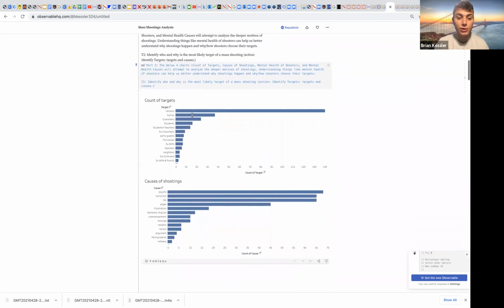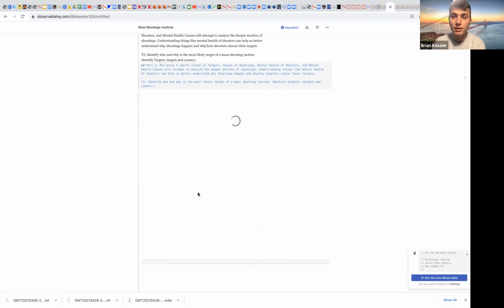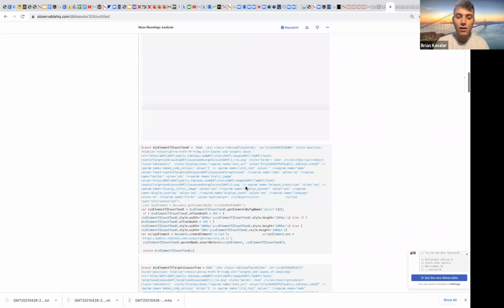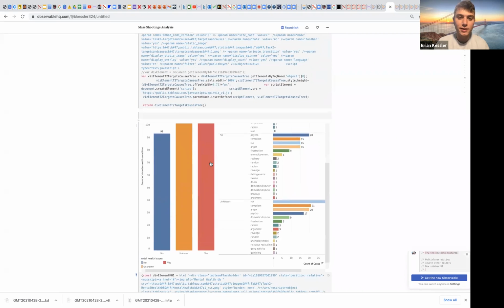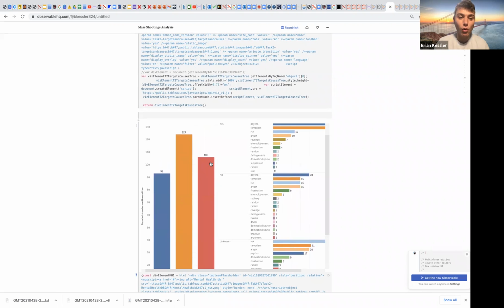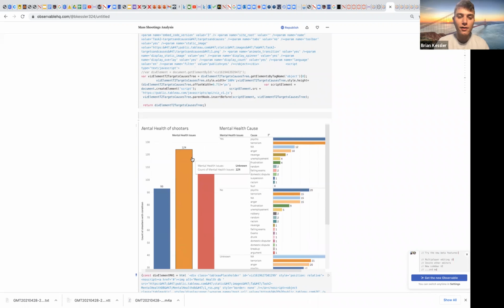And we see that the cause of shootings, the most common, is that someone is a psychopath committing the shooting. And when we look down here at the mental health of the shooters, while many are not recorded, there are more shooters who do have mental health issues than don't. One quick point I think is interesting is that 124 of them were unknown. That's bad because we really should be keeping track of the mental health of shooters, as it's a very important thing to talk about.